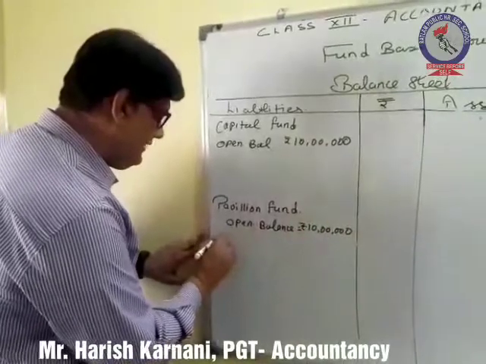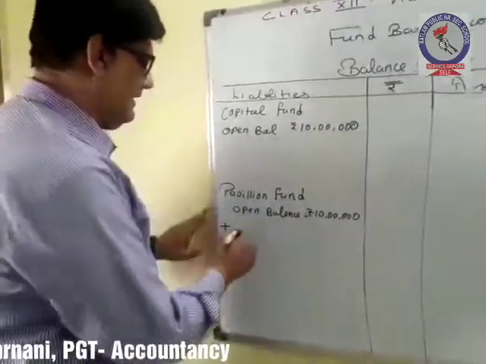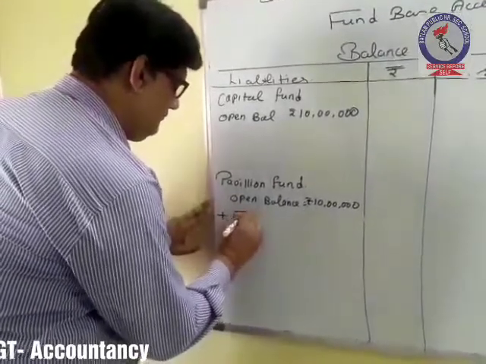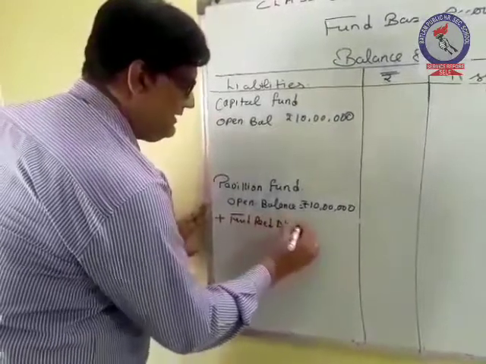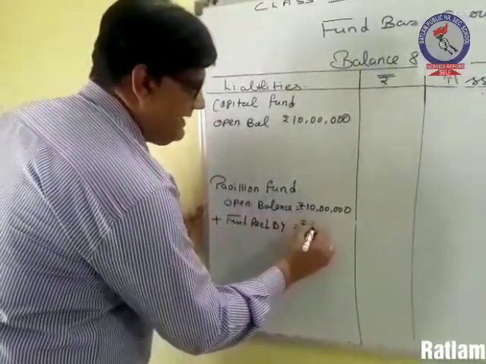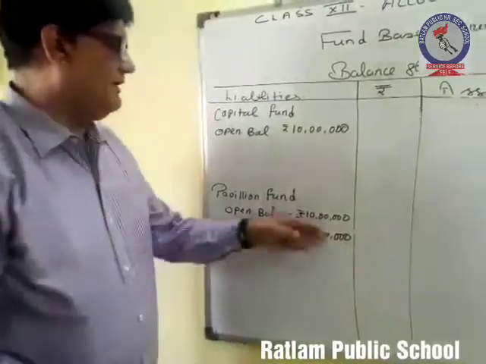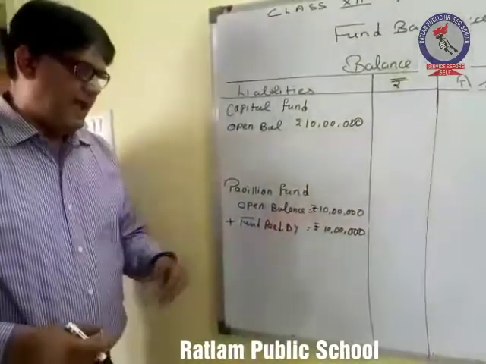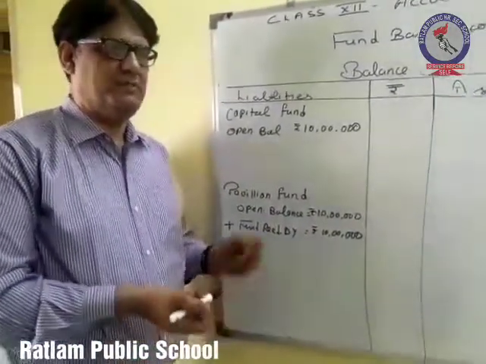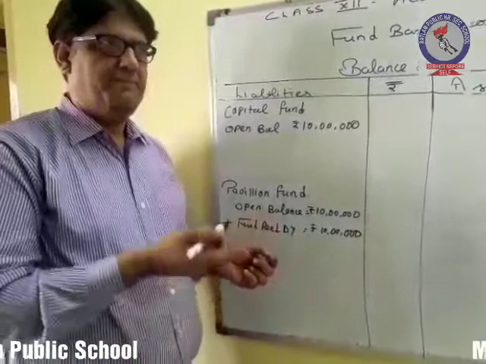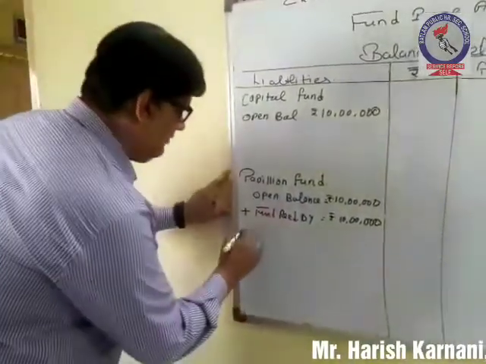Then we have received another fund during the year, another 10 lakh rupees. So total fund becomes 20 lakh, and we have done the construction of the pavilion up to a worth of rupees 15 lakh.